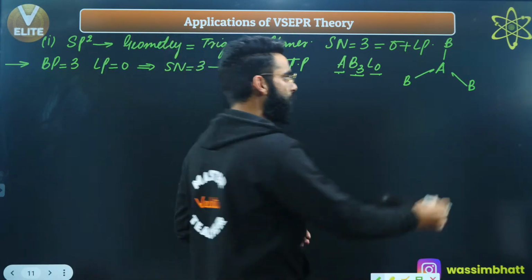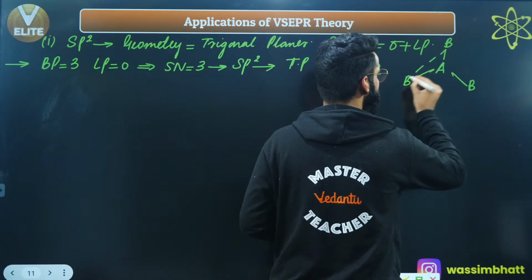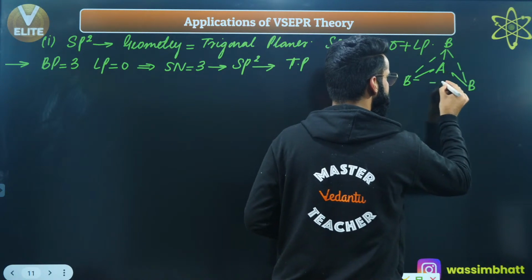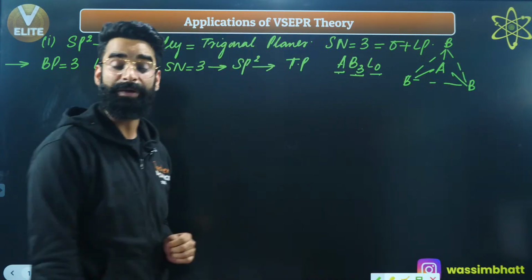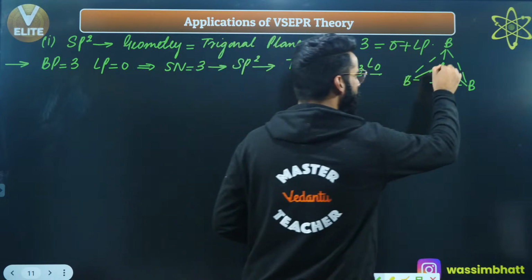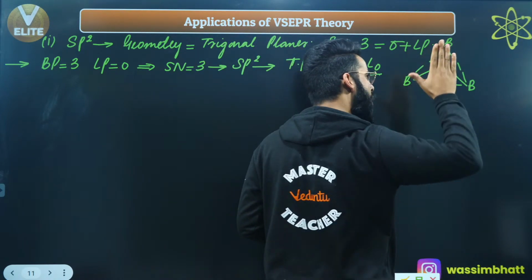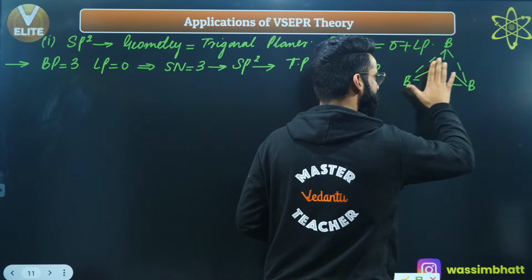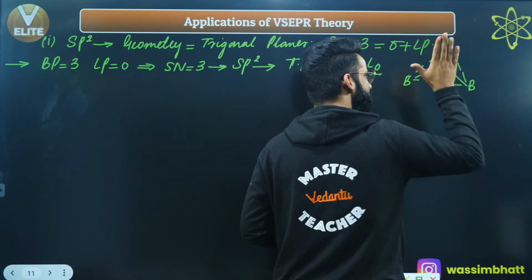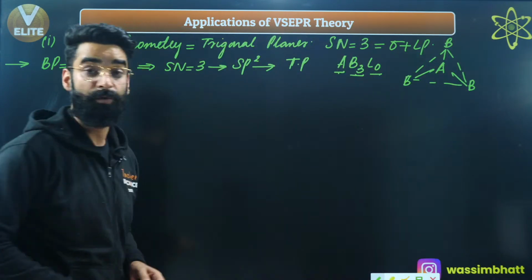This kind of shape is what I call trigonal planar. All these 3 bonds are going to be present on the plane. If this board is the plane, all these 3 bonds between A and B are going to be present on the plane, right?